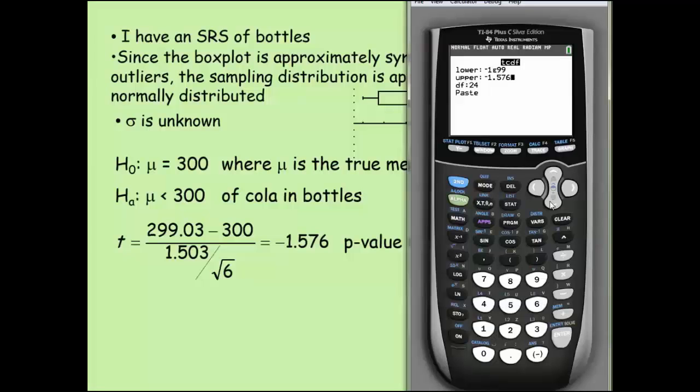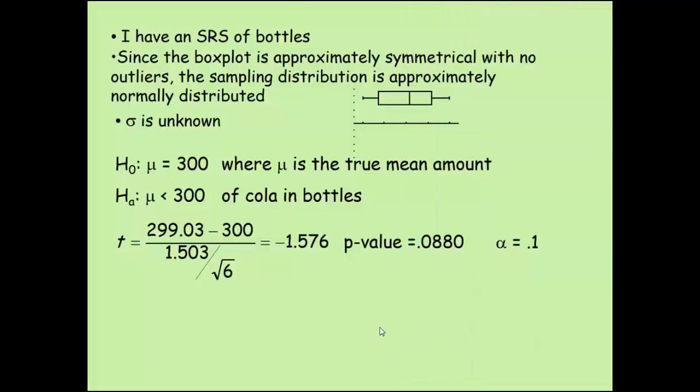Degrees of freedom would be n minus 1. I don't know what I'm typing in there. So that'd be 6 minus 1, so it's 5 degrees of freedom. And then I'm just going to hit enter. And so those that don't have this nice fancy calculator can make sure you type that in correctly. And when I hit enter, I get 0.0879 or 0.088, which is where I got that number from a second ago.